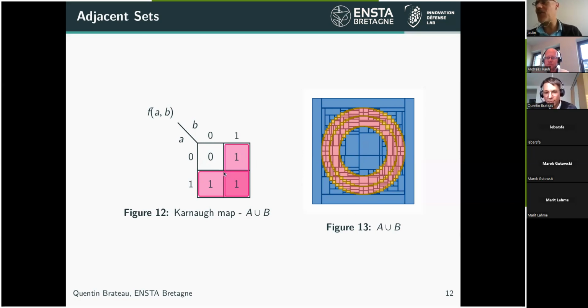Your two sets A and B are two rings, but you could also start with three other sets, let's say X, Y, and Z. That could be three disks. Ah, okay. So the atoms, the basic sets, do not share any common boundary.